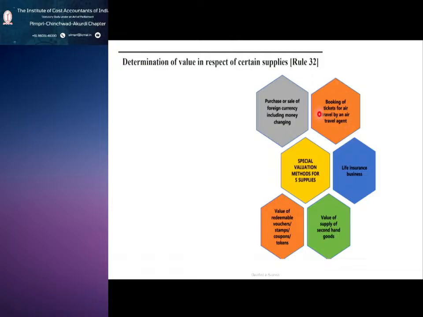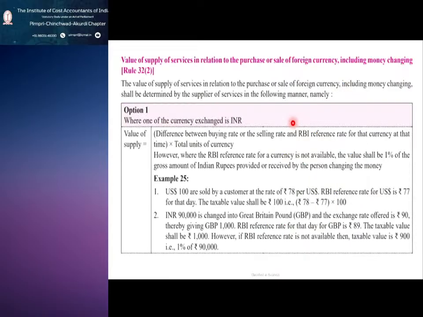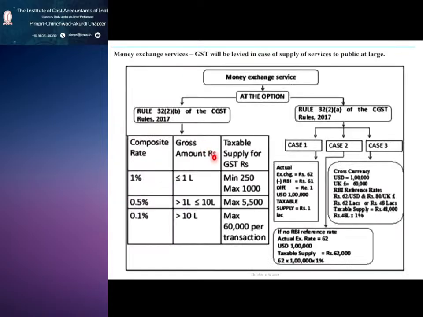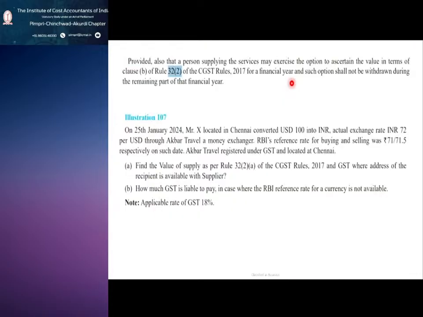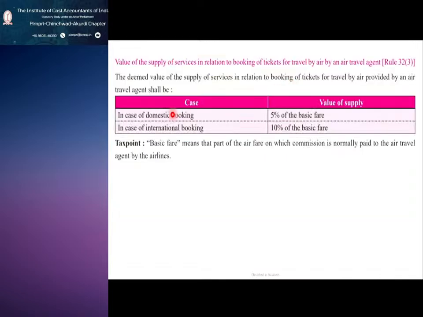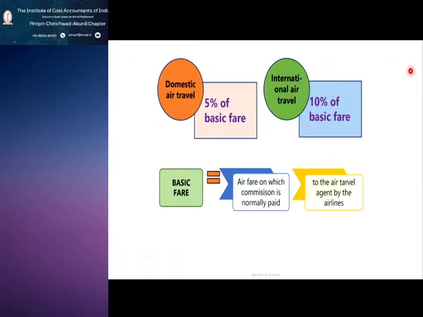So if you remember, we have seen some of the examples also, like under rule 32, 32.2 and 32.3. This is for the money exchange service, and this we have seen for the air travel ticket, 32.3 it is.